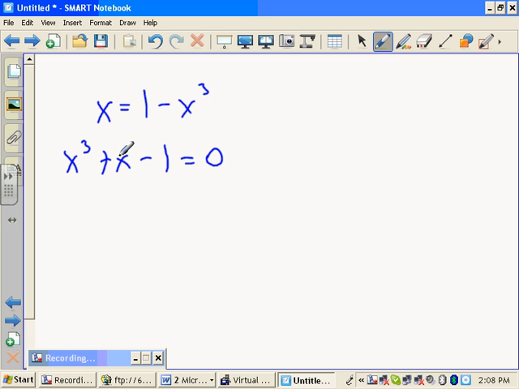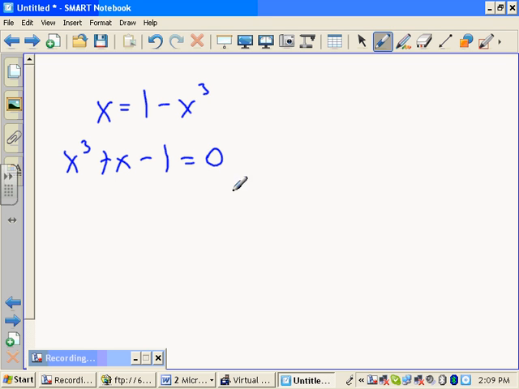Now what would be nice is if I could factor that, right? I don't know how to factor that. You know the quadratic formula for quadratic equations you can't factor? There is a cubic formula too for depressed cubics. This is a depressed cubic. I could do this with a cubic formula, but I don't remember it offhand. It's very complicated and it involves complex numbers and crazy stuff. I'm not going to do that.